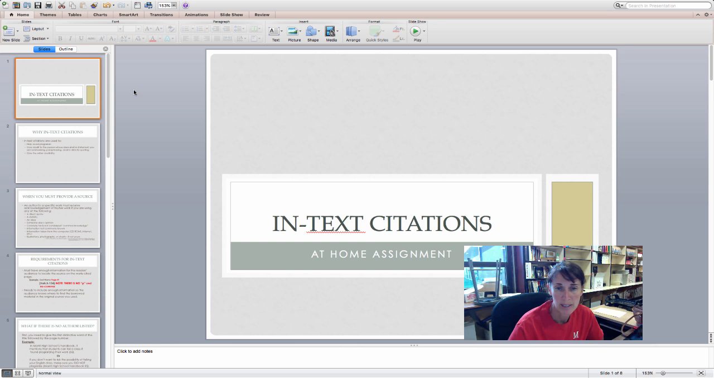We are going to be discussing in-text citations since we are starting to work on an essay, and you will have an assigned essay that will be your summative assessment at the end of this unit. So, what are in-text citations?